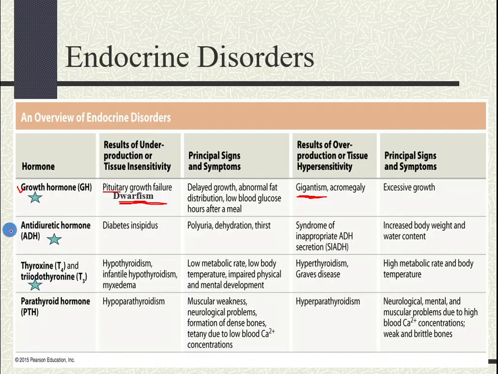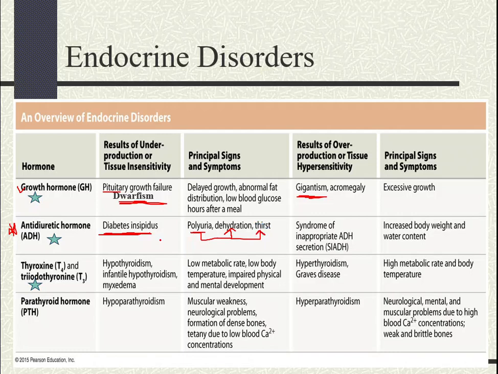Next, we will focus on ADH, antidiuretic hormone. The hyposecretion of this hormone will lead to diabetes insipidus. Now, this condition is characterized by polyuria, which is excessive urination, which leads to dehydration, which then leads to excessive thirst. So let's review a little bit.